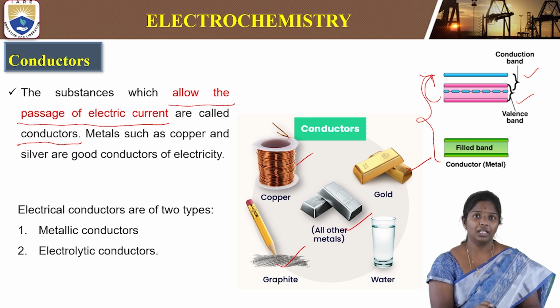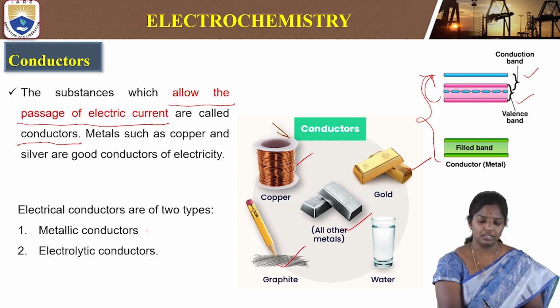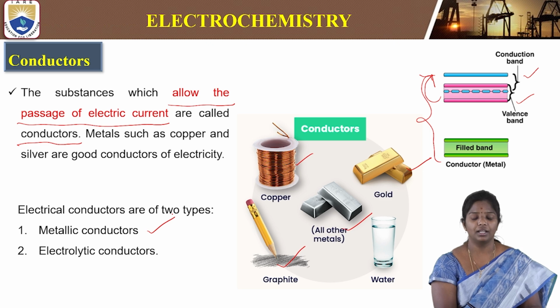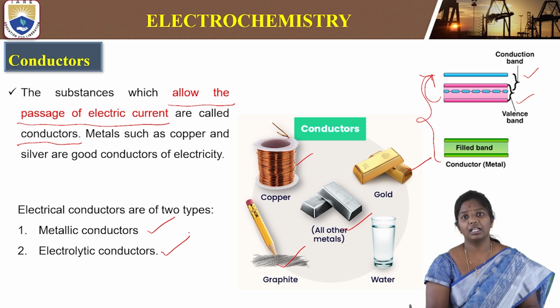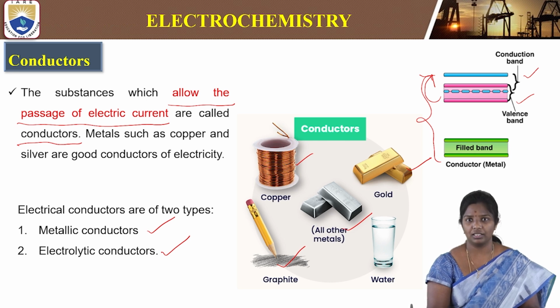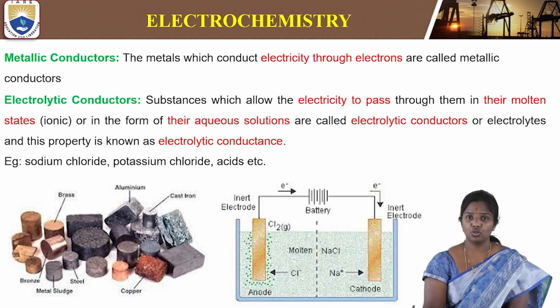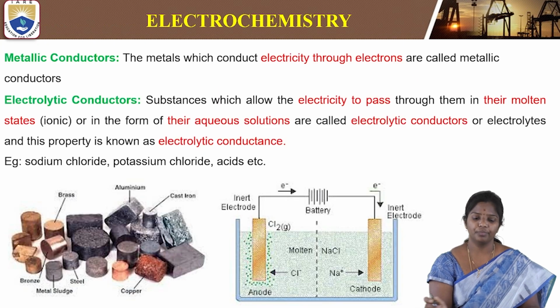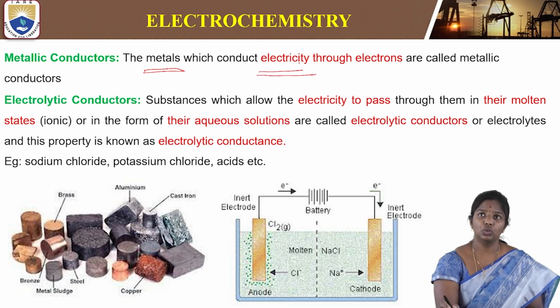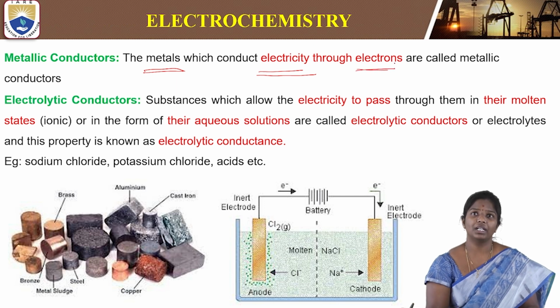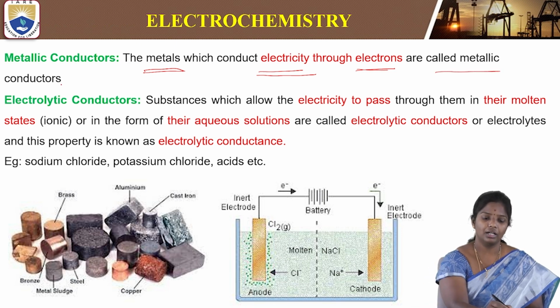There are mainly two types of conductors: metallic conductors and electrolytic conductors. What are metallic conductors? Metallic conductors are nothing but metals that conduct electricity through electrons. So these are called metallic conductors.